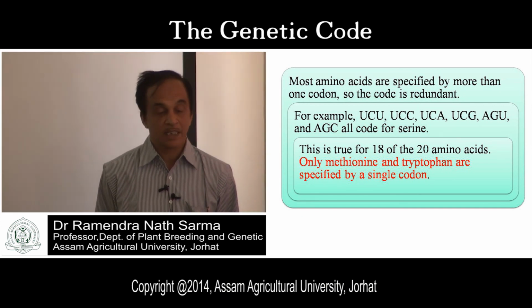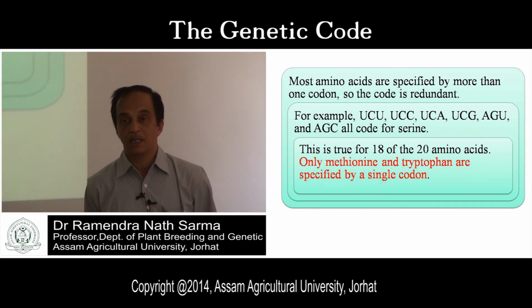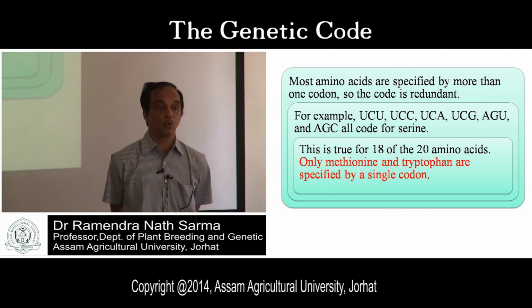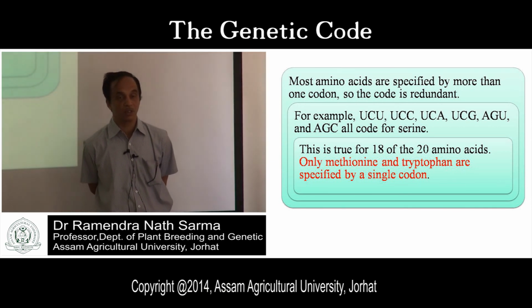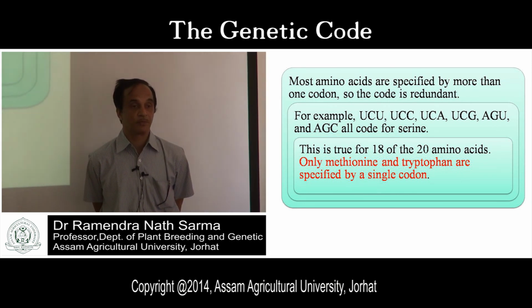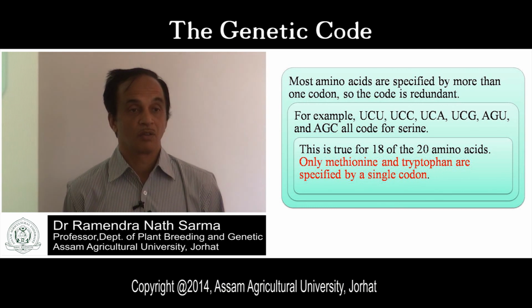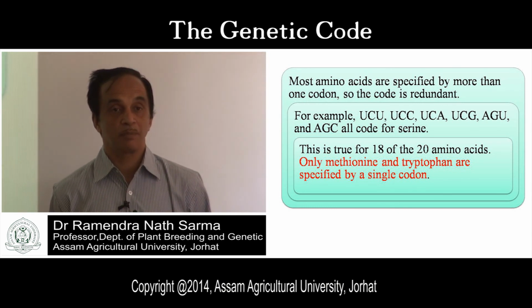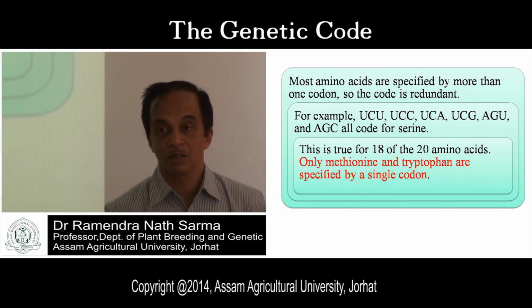Exceptions are there: methionine and tryptophan. Methionine and tryptophan have only one codon. That means these two are gone, then 18 amino acids are coded by more than one codon.